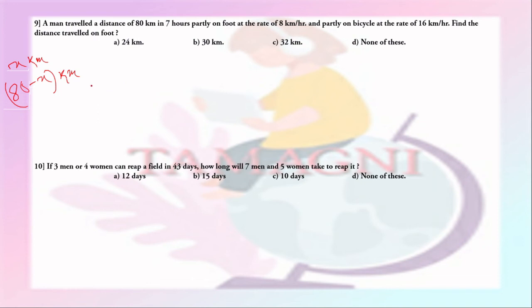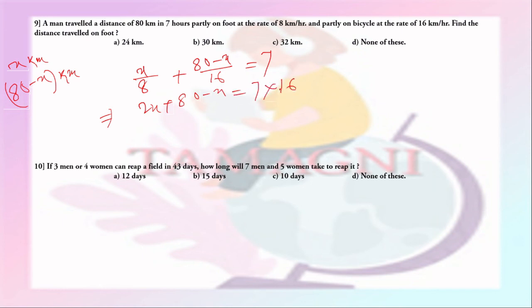Now the time taken to cover the distance x kilometer on foot is actually x by 8 hours, and the time taken to cover the distance on bicycle is (80 minus x) by 16. So sum of these two will be equal to 7 hours. So from here we get 2x plus 80 minus x equal to 7 into 16.